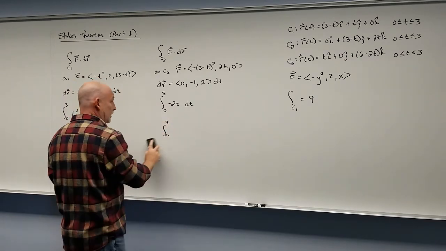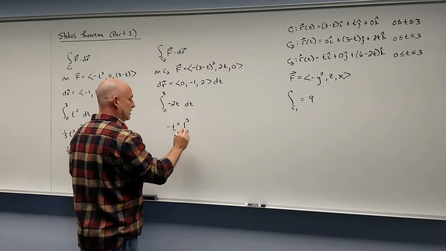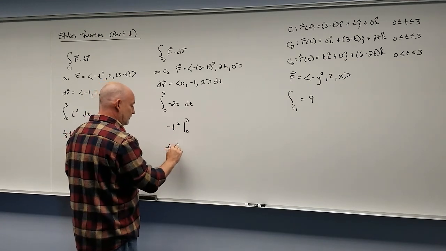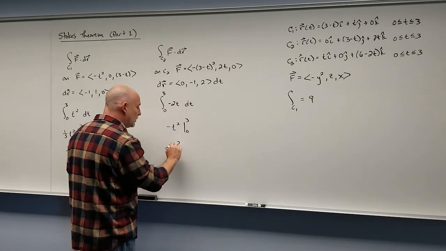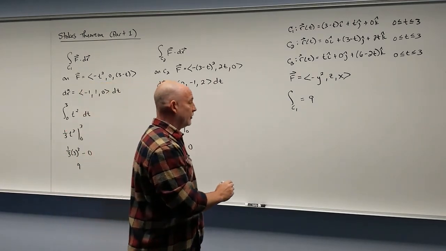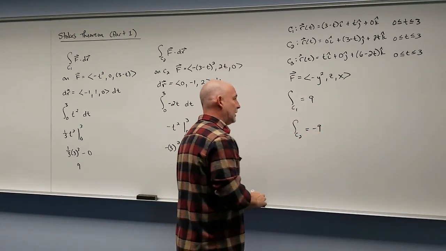That's just negative t squared evaluated from 0 to 3. Top endpoint minus bottom endpoint, negative 3 squared minus 0 gives us negative 9. So the integral for C2 is negative 9.